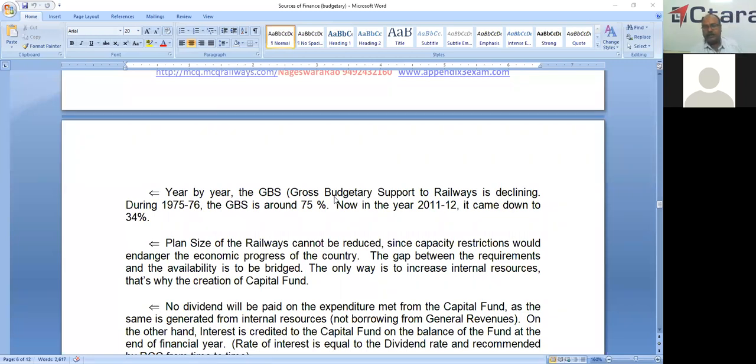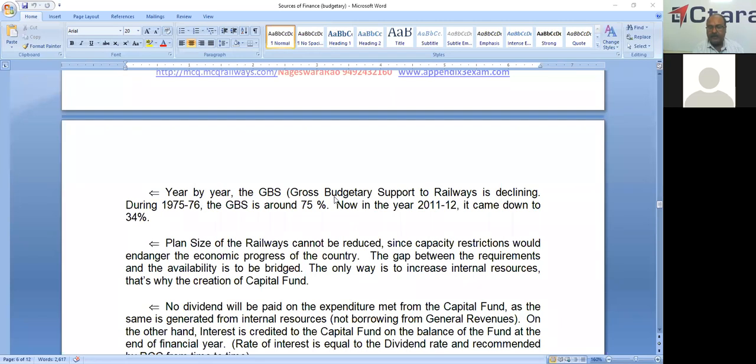And one more reason is year by year this gross budgetary support to railways is declining. See, in 1975-76, the gross budgetary support to the demand number 16 is almost 75% of total expenditure, whereas in the year 2011 and 12, it came down to 34%. But planned size of the railways or capital expenditure of the railways cannot be reduced, since capacity restrictions would endanger the economic progress of the country.